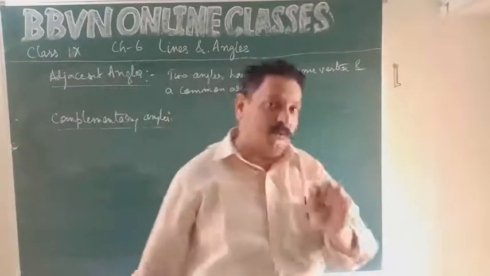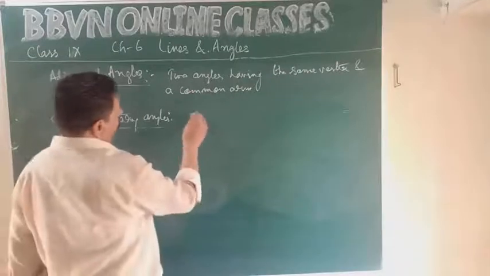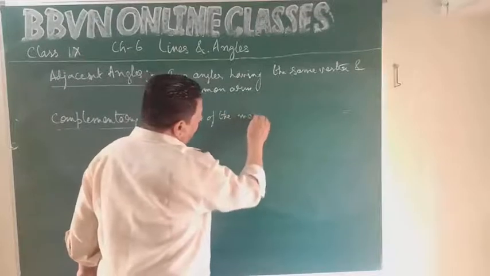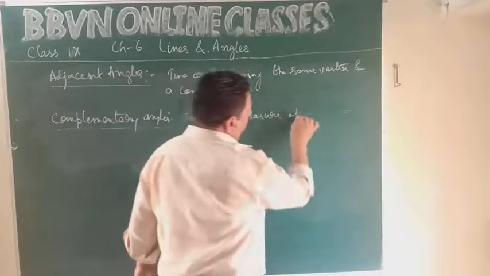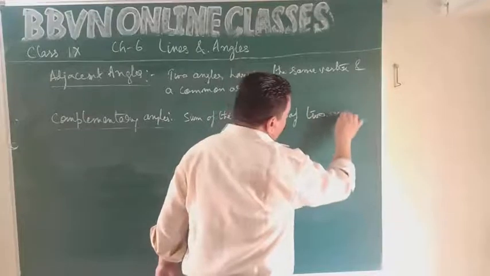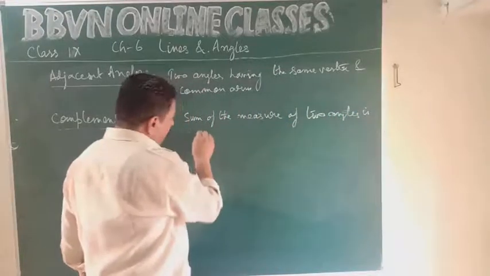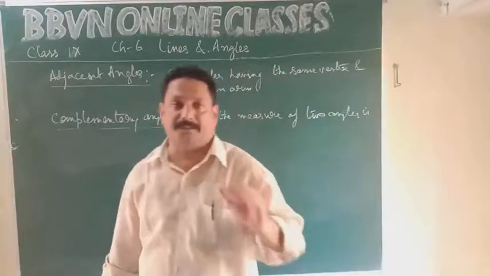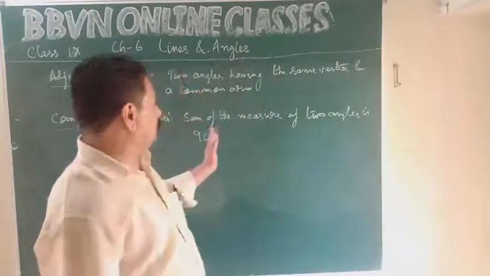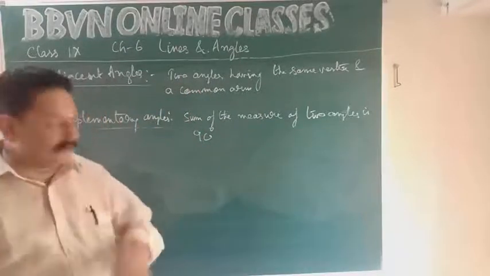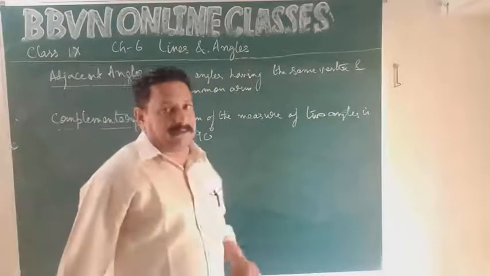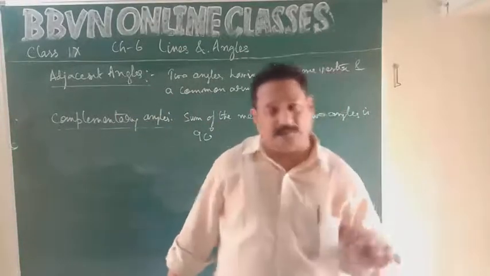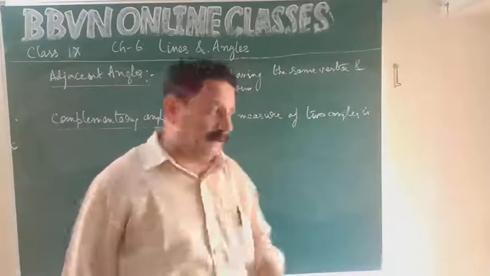Complementary angles: any two angles, if the sum of their measures is equal to 90 degrees, then those two angles form a pair of complementary angles. Now, they need not have the common vertex. जरूरी नहीं उनका vertex common हो, या they have a common arm.